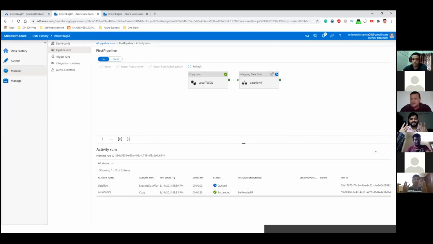Lokesh, this is Pawan. Yeah, hi Pawan. Lokesh, one question for me: how can I get only the differential or incremental data to be transferred onto the destination, the sink? Yeah, absolutely.